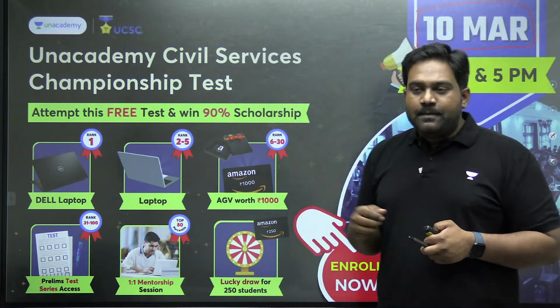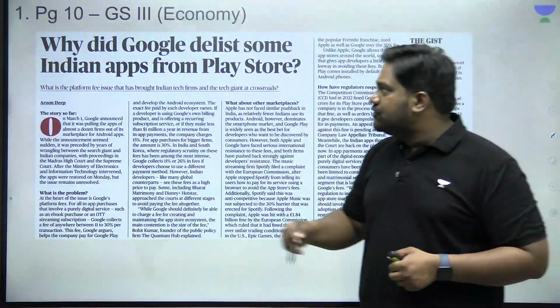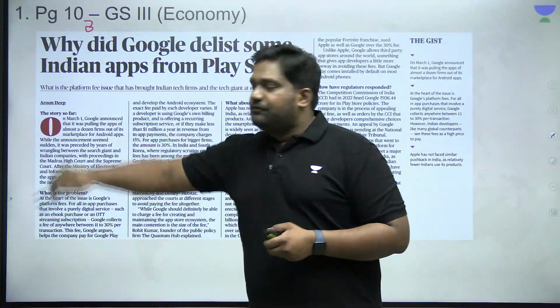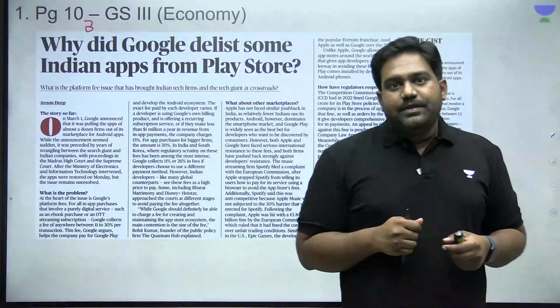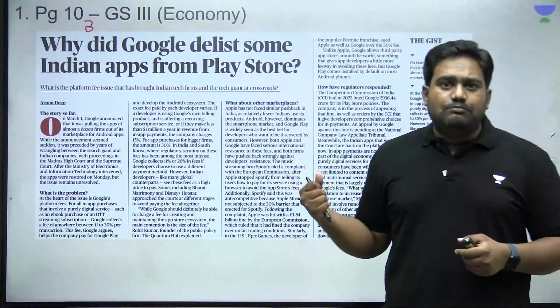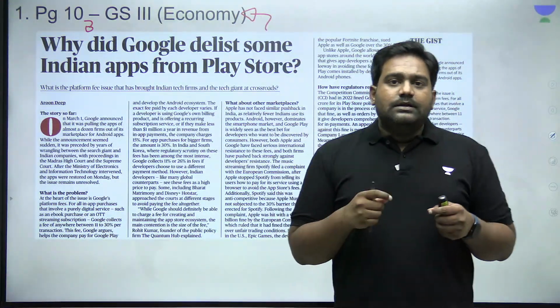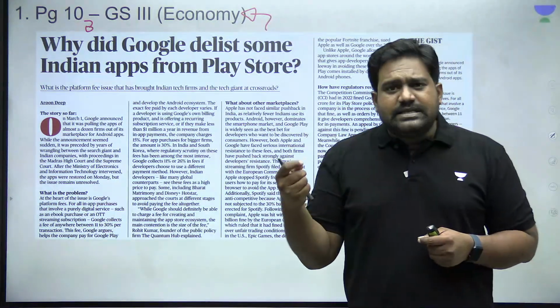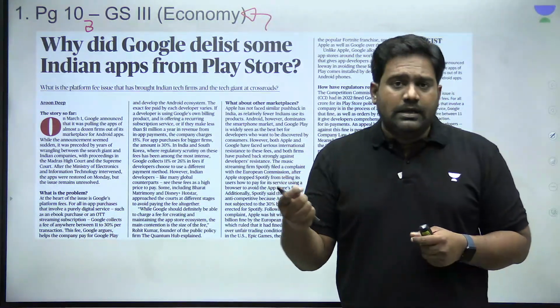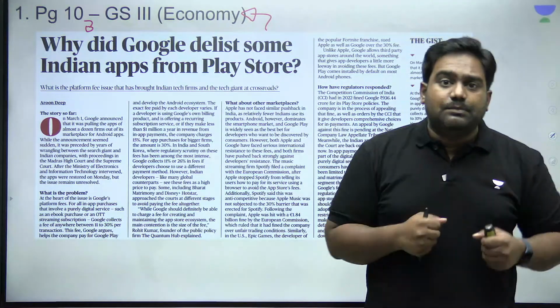So let's begin with the analysis of the Hindu newspaper by taking up the first topic from page number 10. On page number 10, we have this important column that is relevant for Indian economy. The article is dealing with the recent issue that came up between Google and many Indian startups and companies.